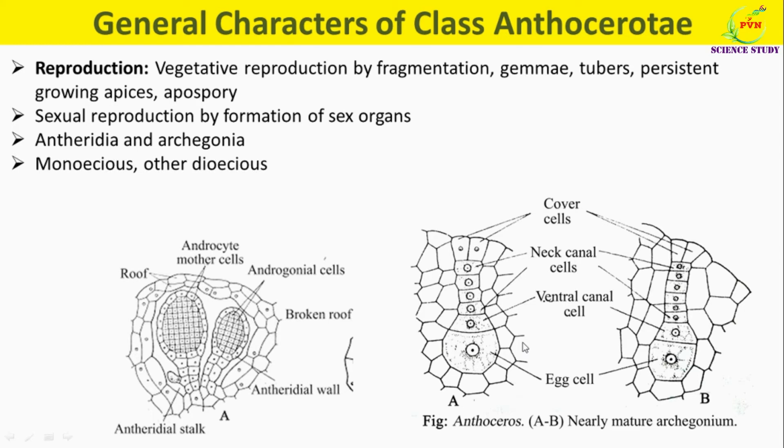Some genera of Anthocerotae are monoecious, while others are dioecious. Monoecious means both the sex organs are present on the same thallus, while dioecious means the sex organs are present on different thalli. Antheridia produce biflagellate male gametes called antherozoids, while archegonia produce a non-motile female gamete called the egg. The antherozoid fuses with the egg and a diploid zygote is formed. So this is the first cell of the sporophytic generation.